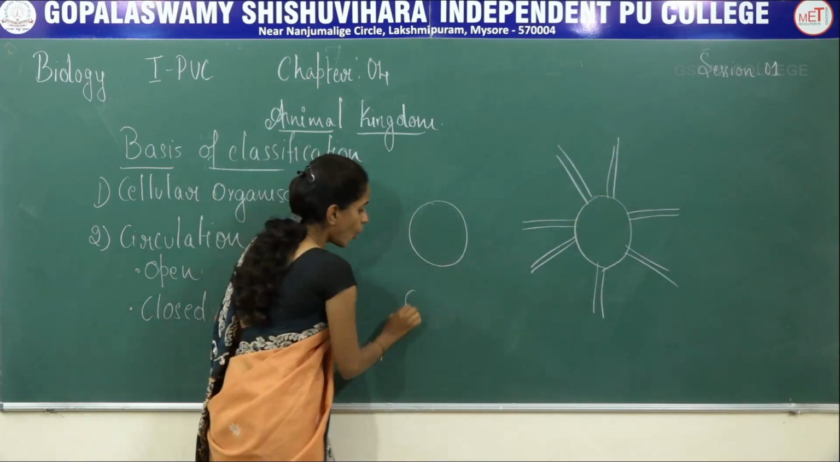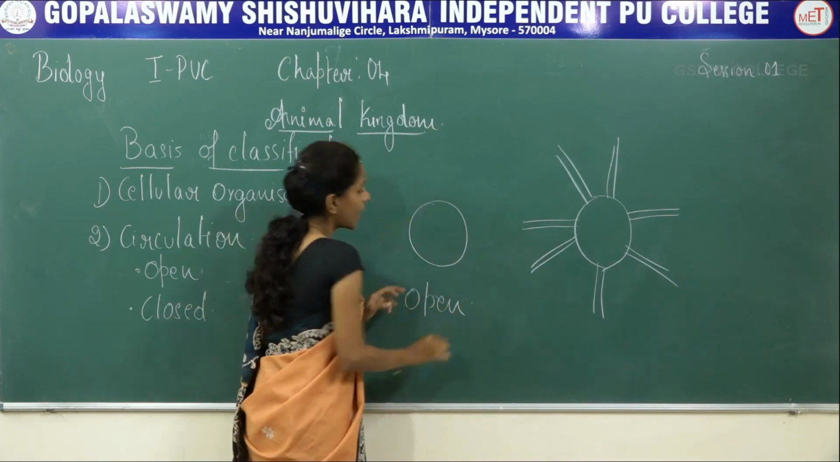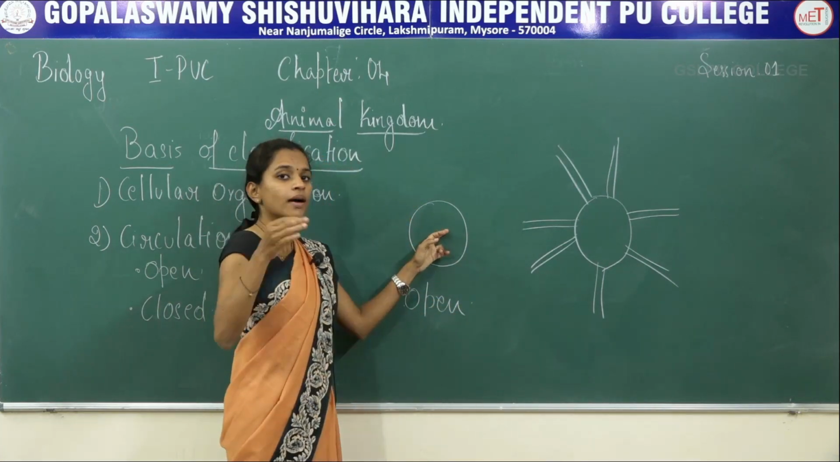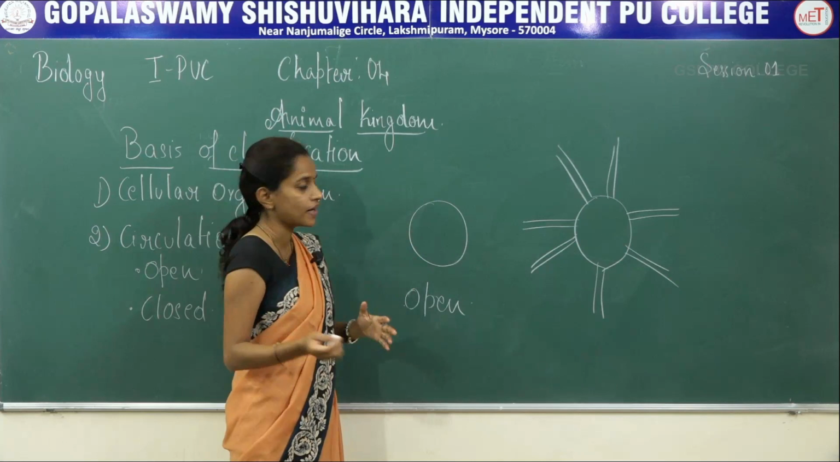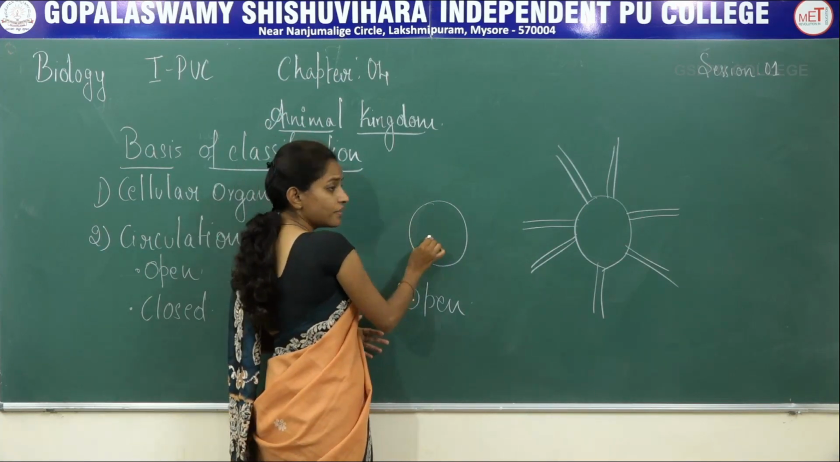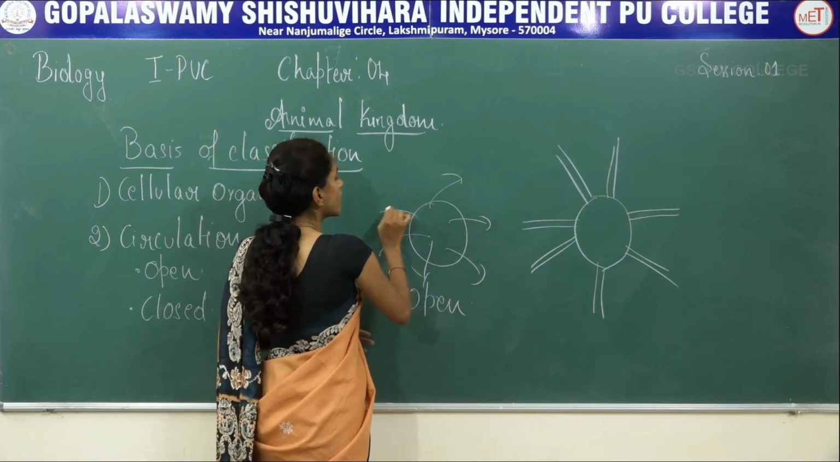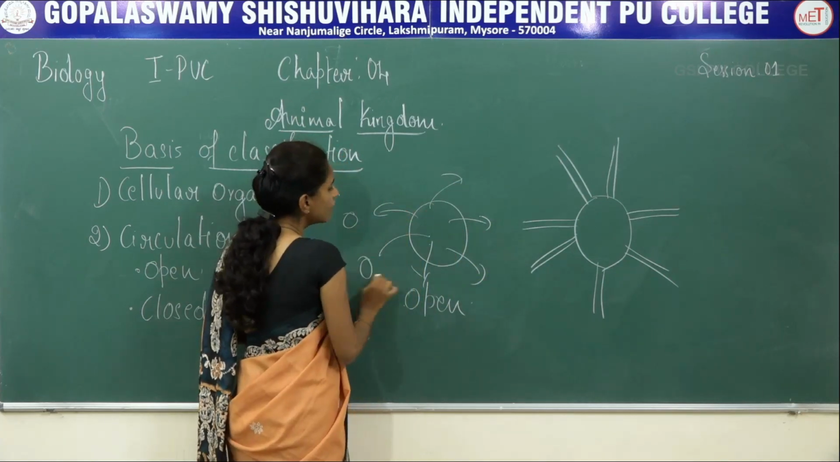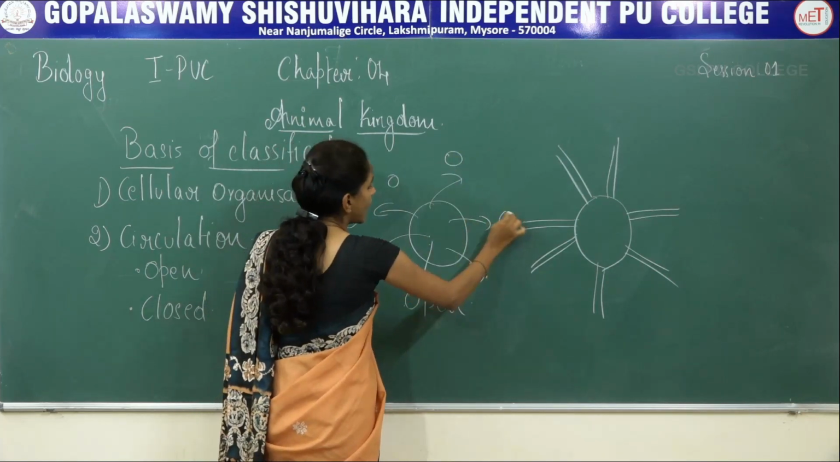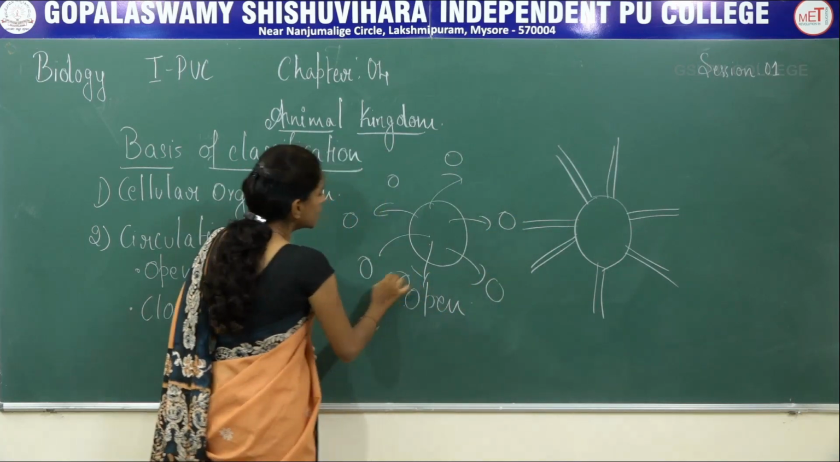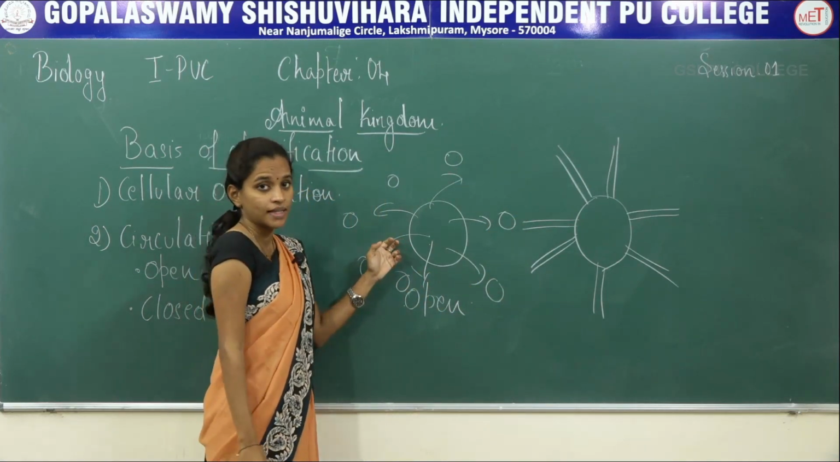When it comes to open circulation, the blood, whether it is white blood or red blood, is released from the heart directly into the body cavity. The cells will be freely floating here and they directly absorb the nutrients which are available in the blood.